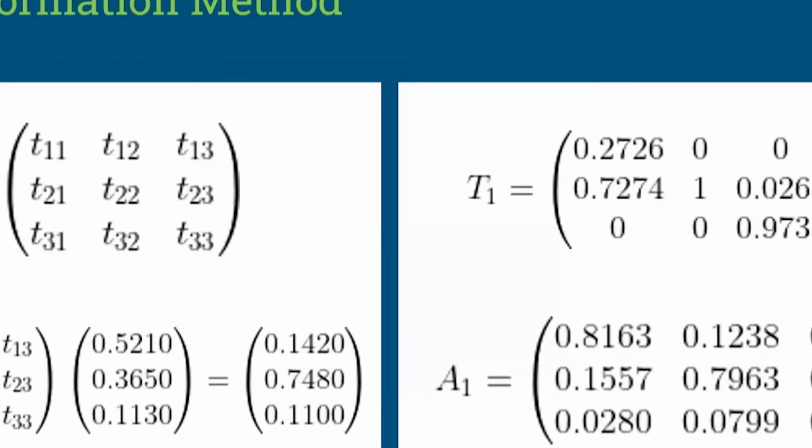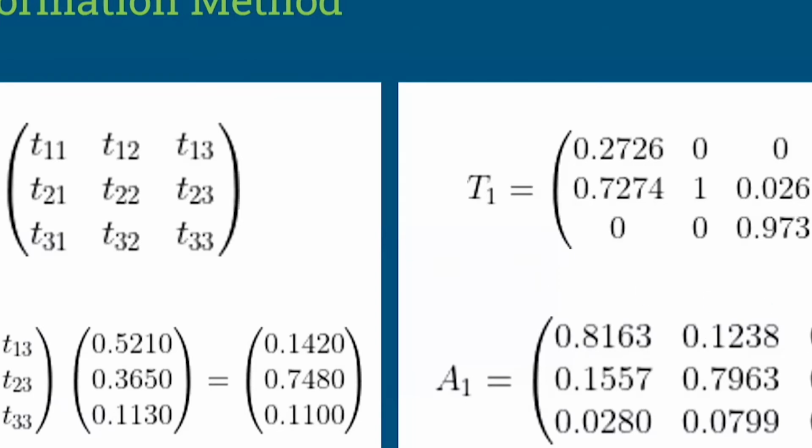For predicting results from 2006 to 2019, first we use a stochastic matrix with an average transformation matrix. So T1 is the transformation matrix. We calculate the transformation matrix.